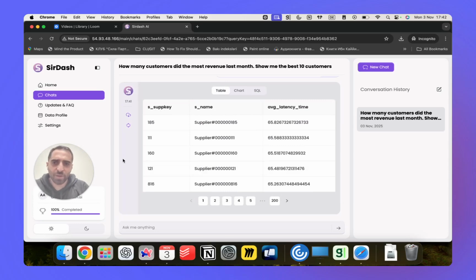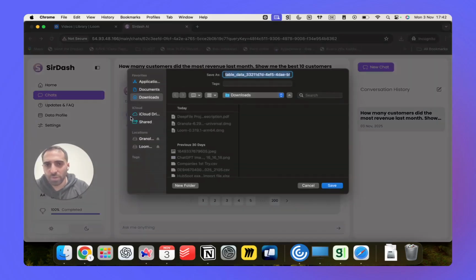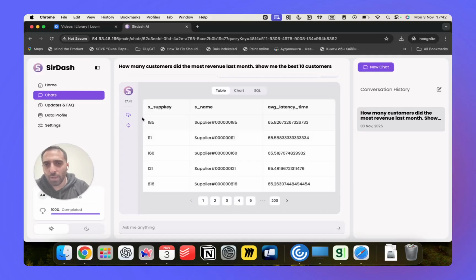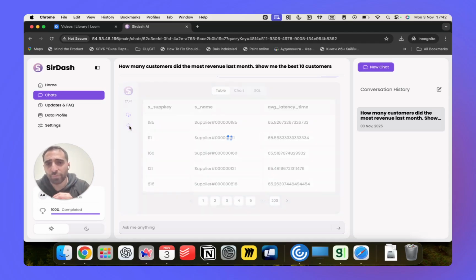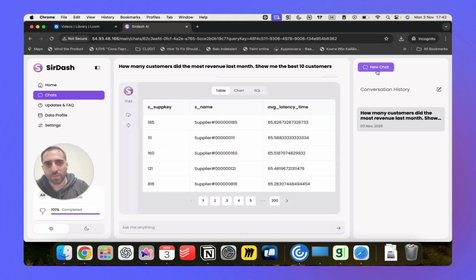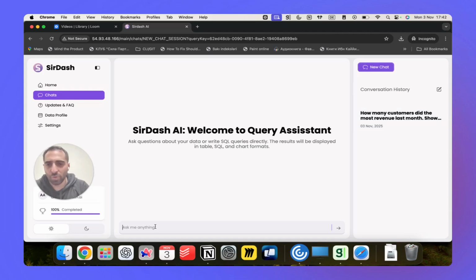Then the last couple of small features that I want to show you: you are able to download a file, and as your database is updated every day, in near real time, or once a week, you are able to refresh your request here. So that is how it is working. And if you want to start a new chat, you just write it here with a new chat.